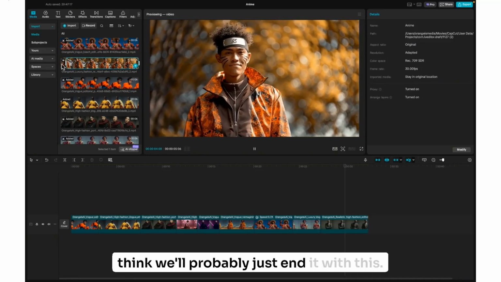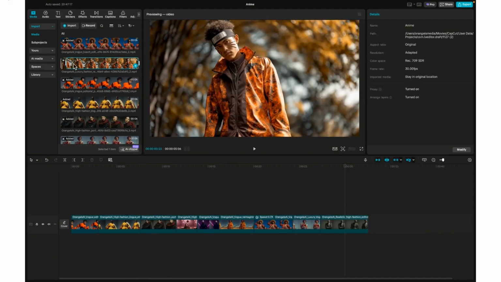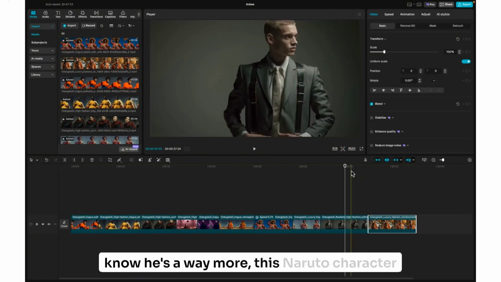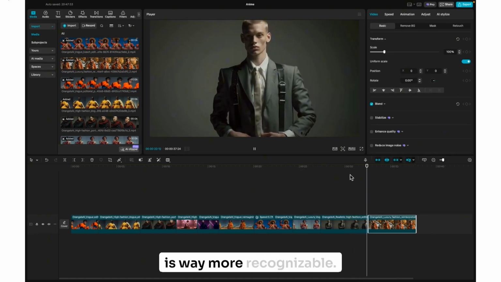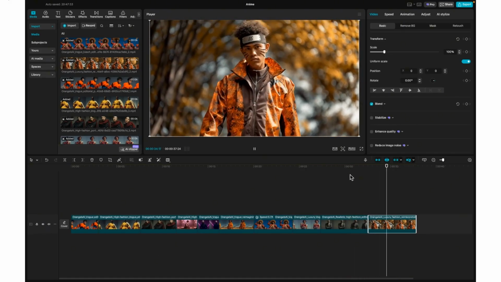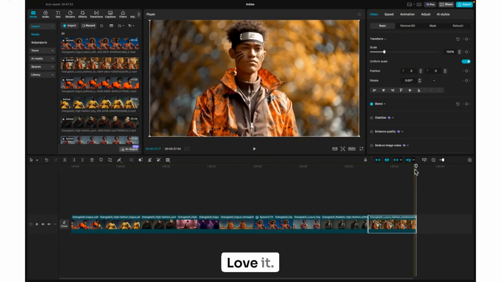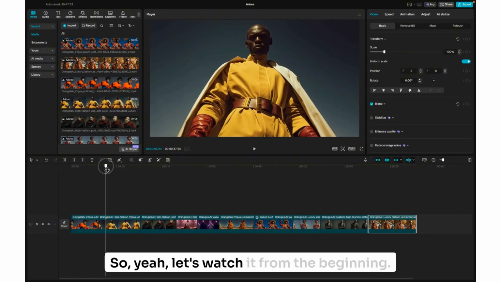I think we'll probably just end it with this. I think we'll just end it here, because this Naruto character is way more recognizable. Love it. So yeah, let's watch it from the beginning.